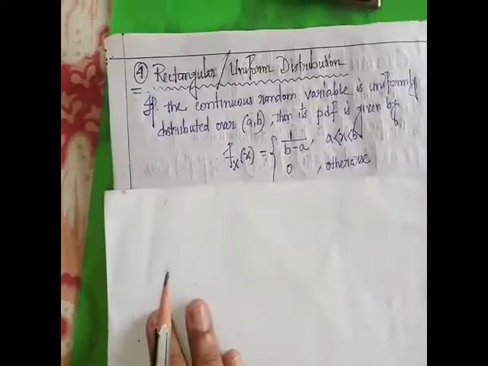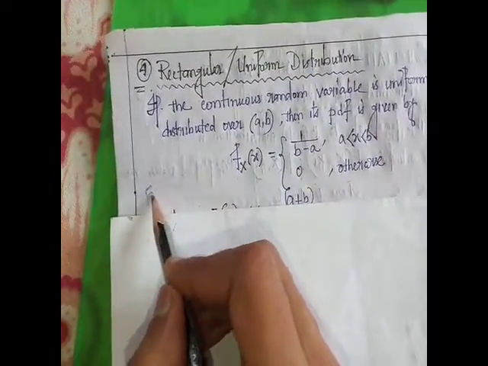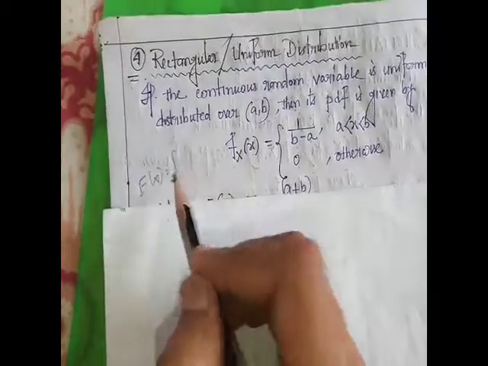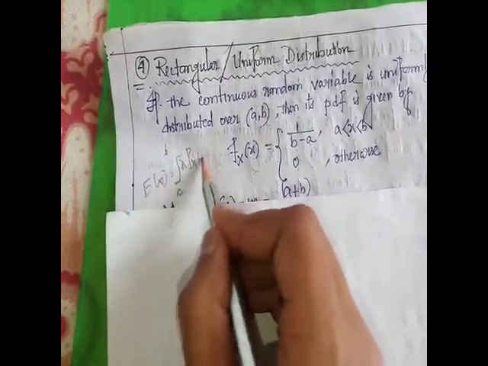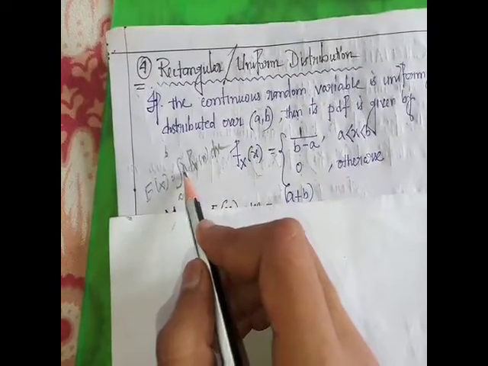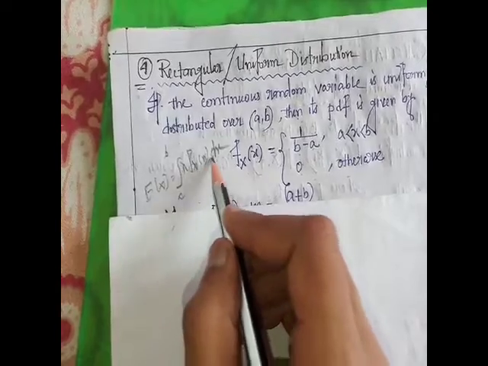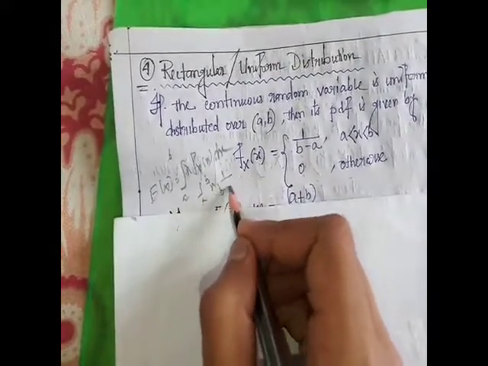If we calculate the mean, meaning expectation of X, it is the integral from a to b of x into f of x dx, that is, x into 1 by (b minus a) dx.